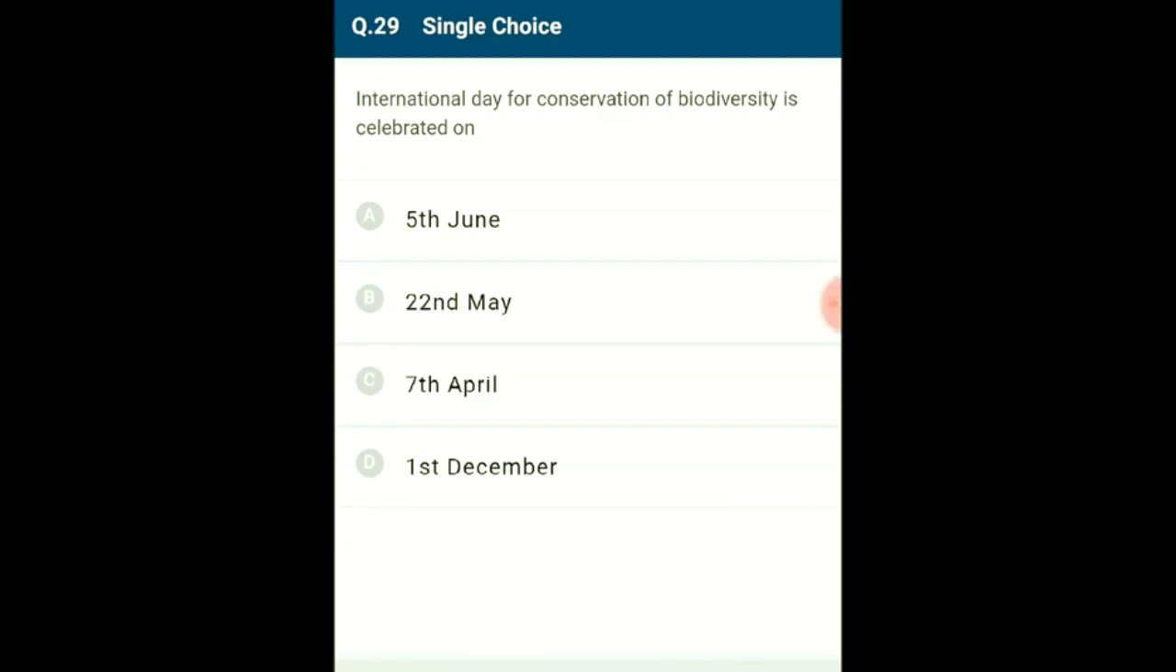International Day for Conservation of Biodiversity is celebrated on 22nd May. 5th June is World Environment Day, 7th April is World Health Day, and 1st December is World AIDS Awareness Day. So the answer for this question is option B, 22nd May.